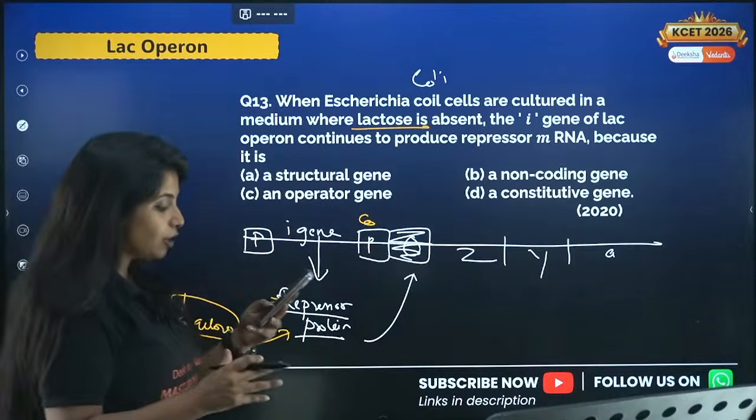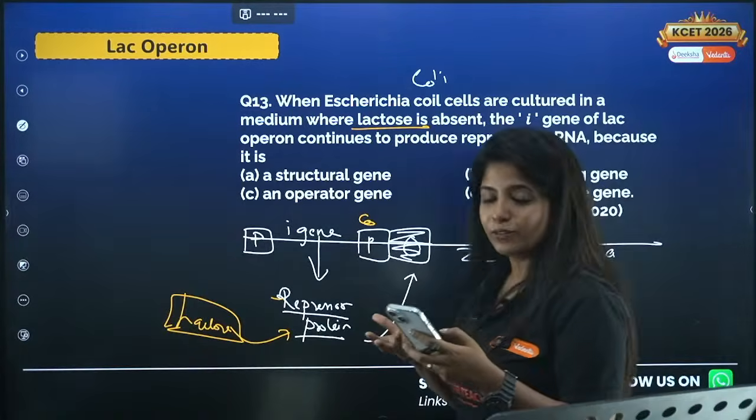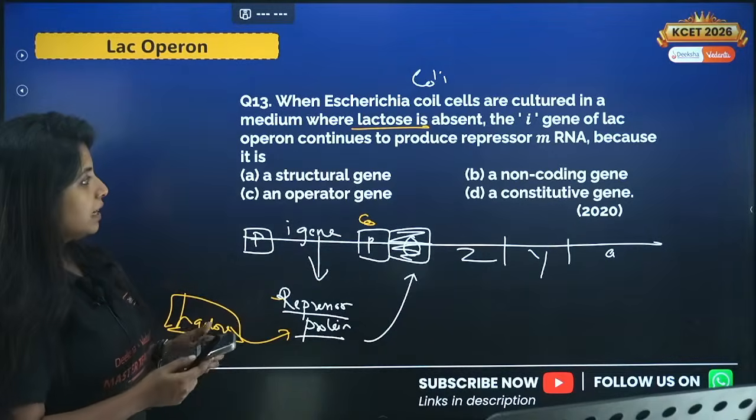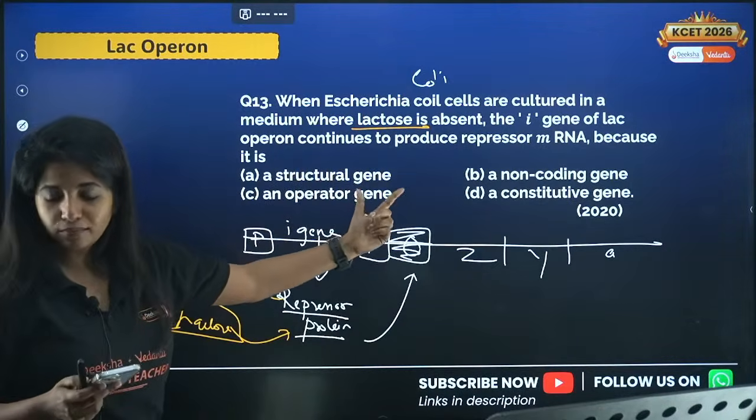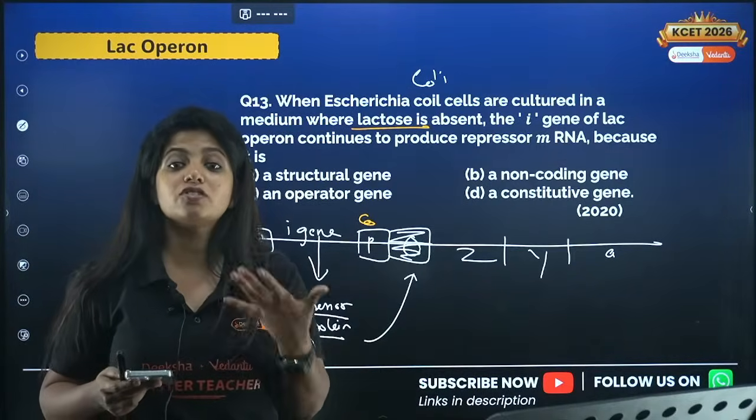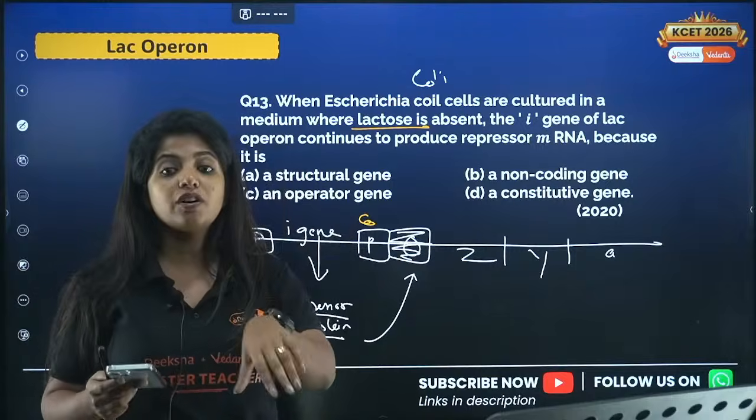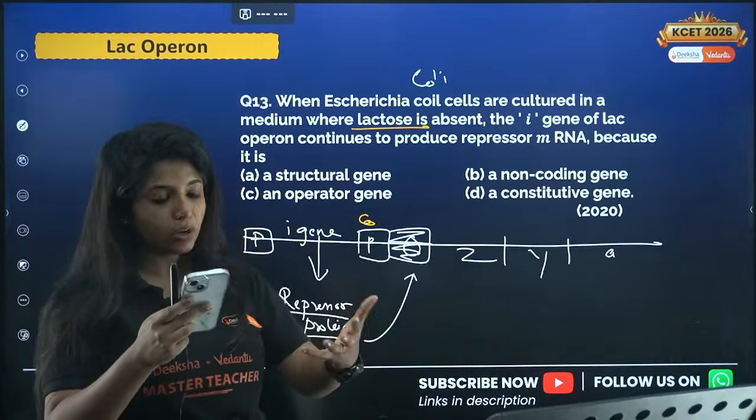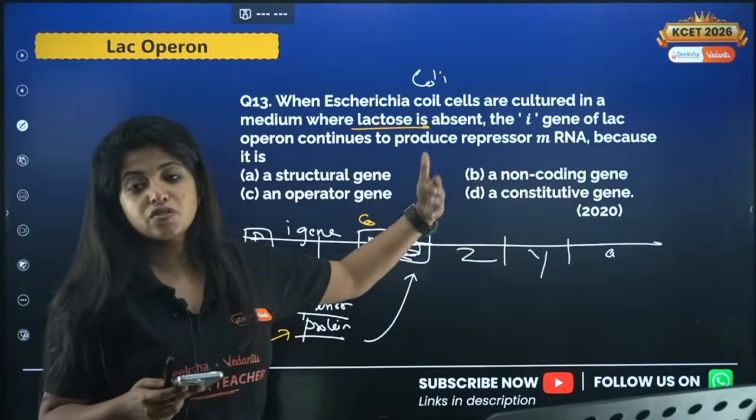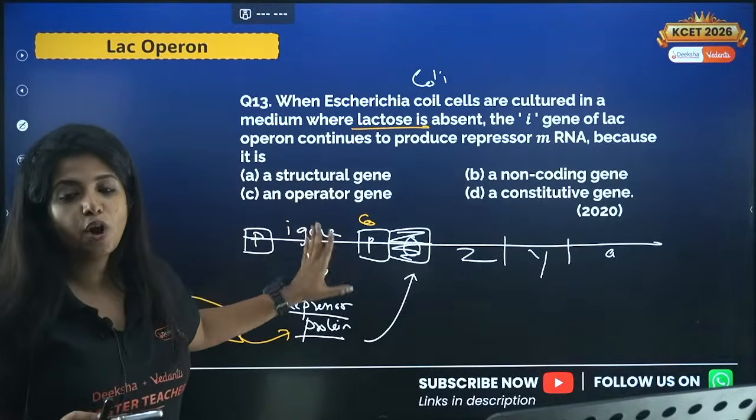That is kind of a different and tough question for some of you who might not have practiced these types of questions earlier. Is it because the I gene is a structural gene? No, my dear children. A gene is known as a structural gene when it has anything to do with the structure, whether it makes some proteins or enzymes which give some structure or hamper the structure. Is it because it's a non-coding gene? If it was a non-coding gene, it wouldn't be producing repressor protein. Is it because it is an operator gene? It is not an operator gene.